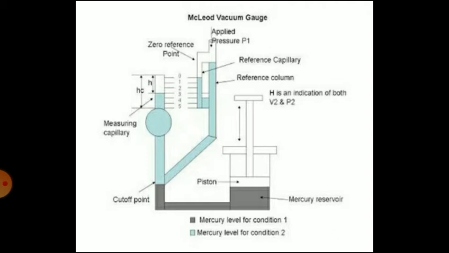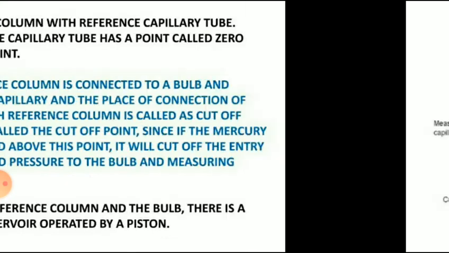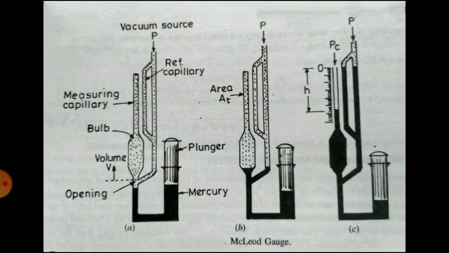The first condition is the mercury level for condition 1, that is denoted by the gray color, and another color is used for the mercury level for condition 2 after applying the pressure, or compression of the mercury reservoir by the piston. So you can see the three stages of measurement of the vacuum. You can see the three steps in a Macleod gauge: A, B, C.